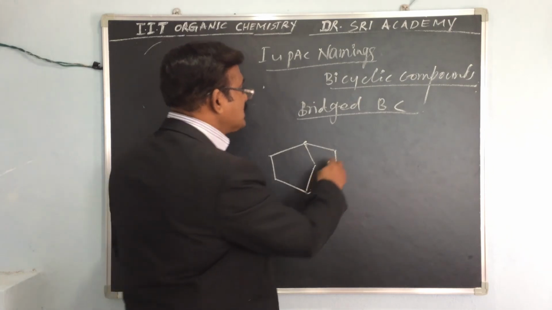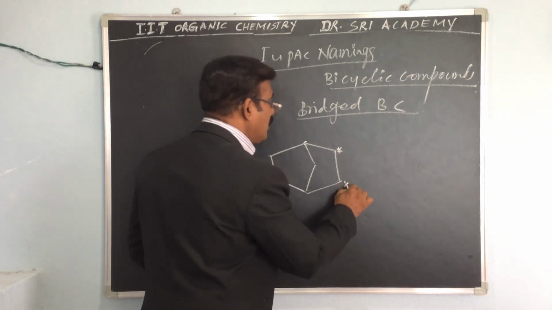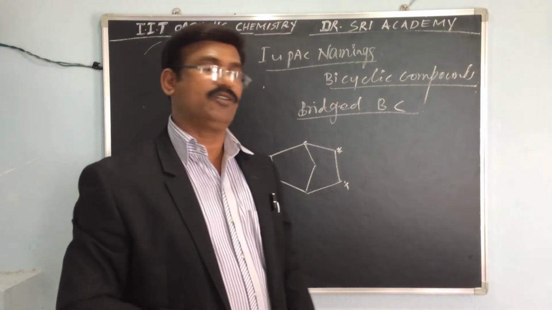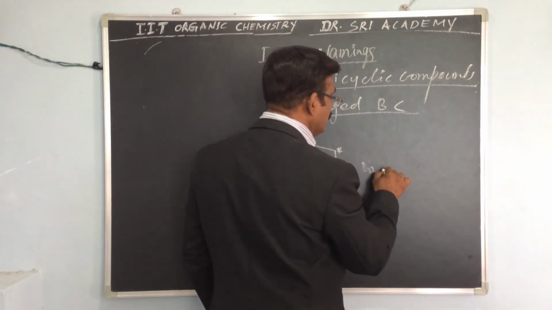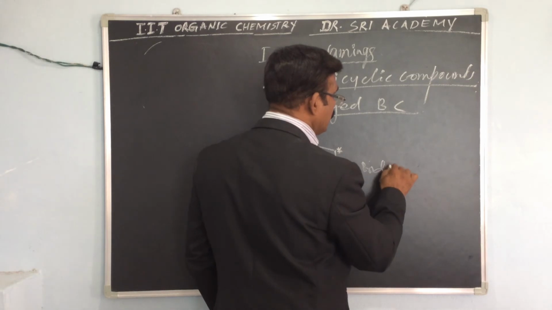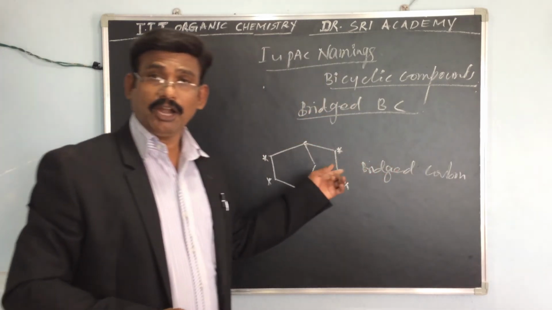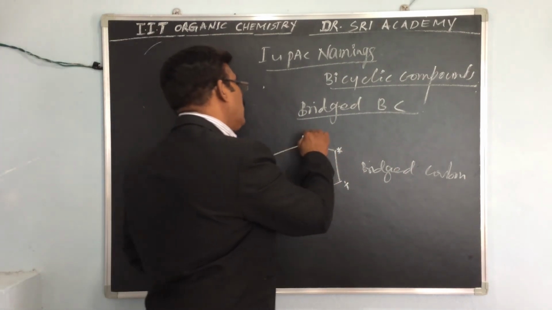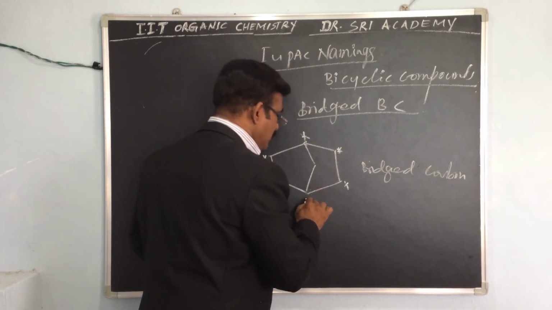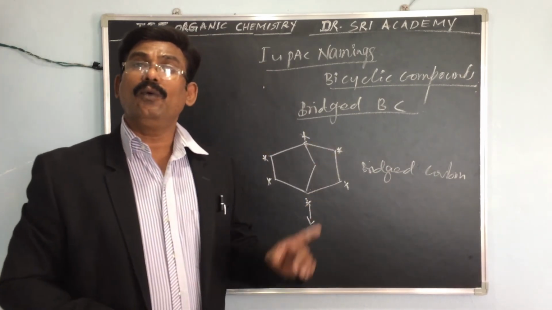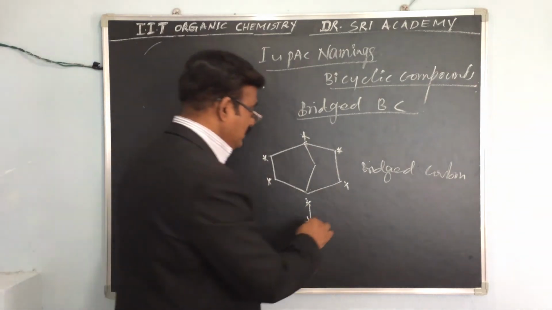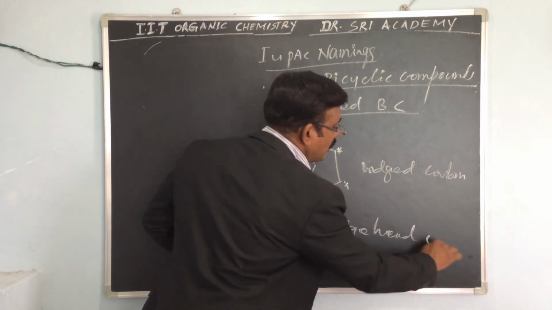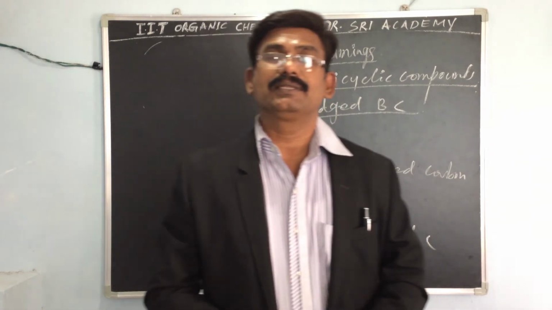In this, one is the bridged carbon. You have to remember, these carbon atoms are the bridge carbon atoms, and these are the bridgehead carbons.